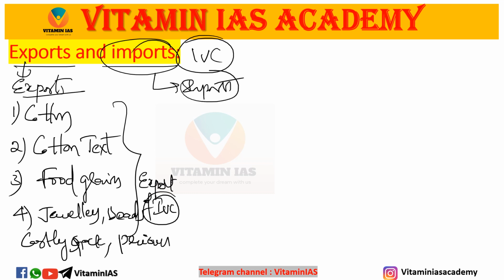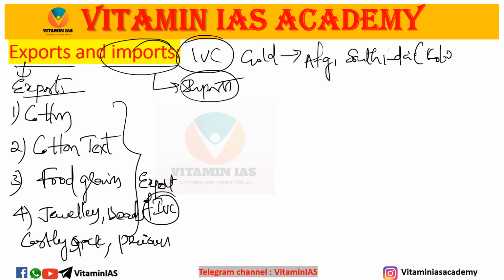Imports: we imported a lot of minerals and a lot of metals from other countries and civilizations. These are: first, gold. Gold from Afghanistan and South India, the Kolar mines in Karnataka. Next, copper.